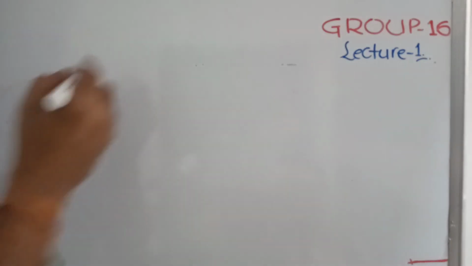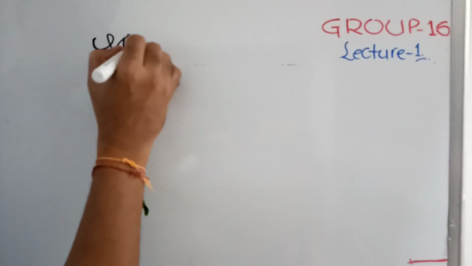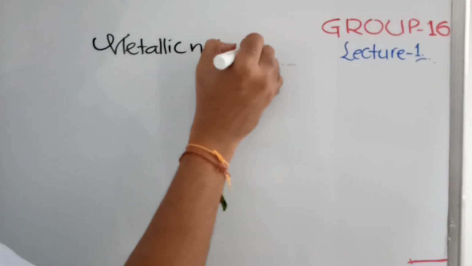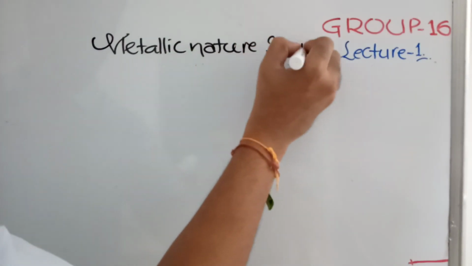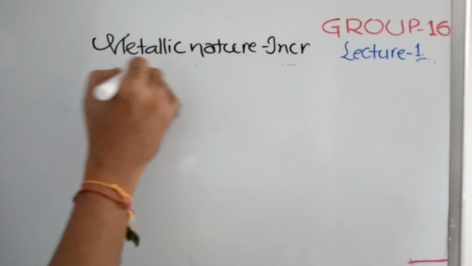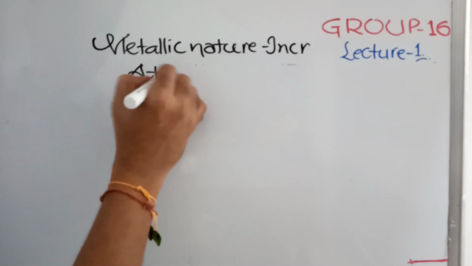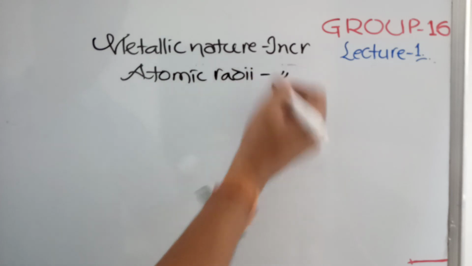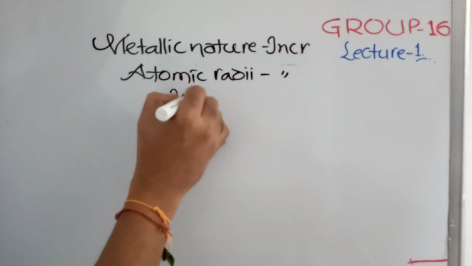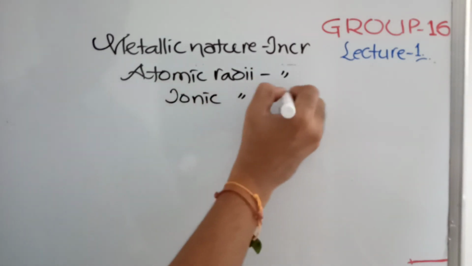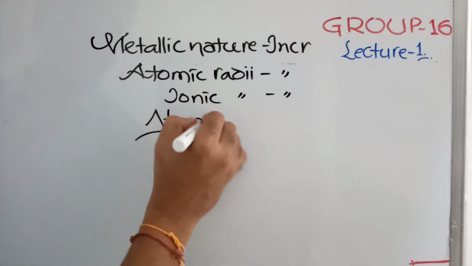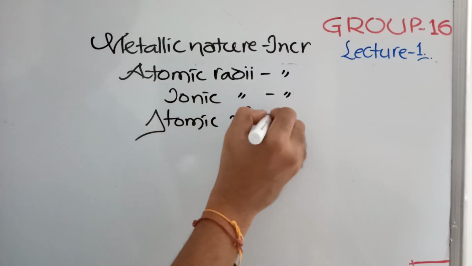Down the group, metallic nature increases. Atomic radii increase. Ionic radii, generally we don't discuss, but they increase. Atomic volume increases.